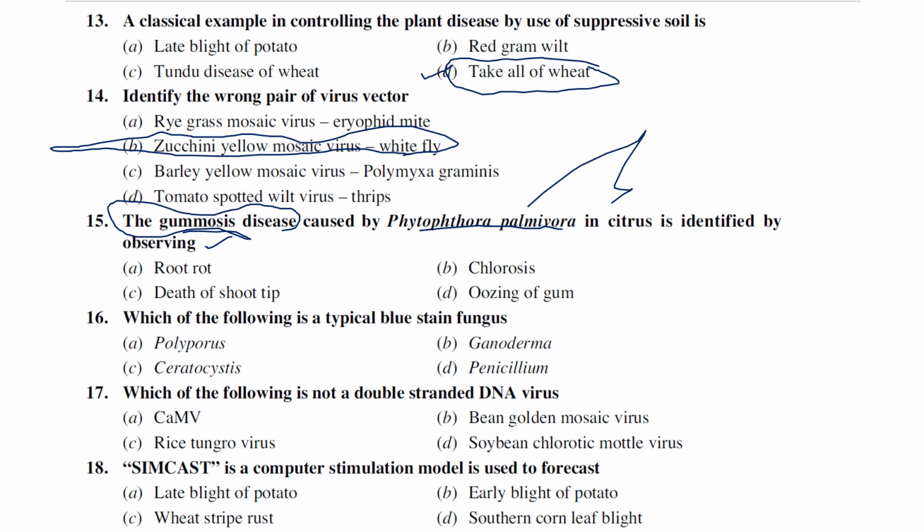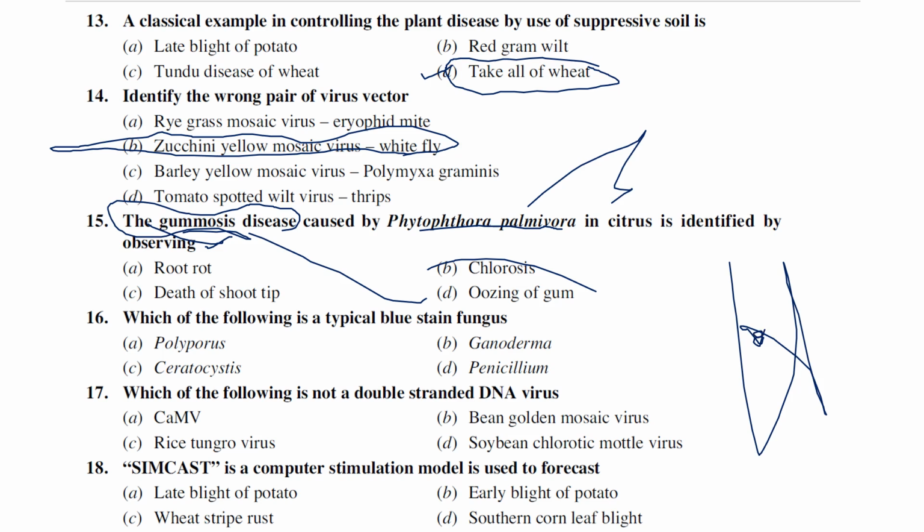They're asking about the identified observing, which means a specific symptom. Root rot, chlorosis, death of shoot tip, and oozing of gum. The name itself indicates gummosis, which means a gum-like ooze or some kind of liquid material is exuded from the infected stem region just above the soil, maybe 30 or 40 centimeters, it depends. So just above the soil region, we can see a gummy ooze. That is the most important characteristic symptom of citrus gummosis, which is caused by Phytophthora citrophthora and other Phytophthora species.